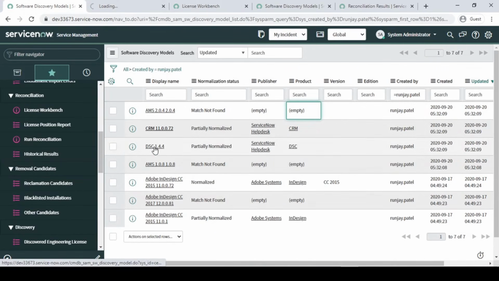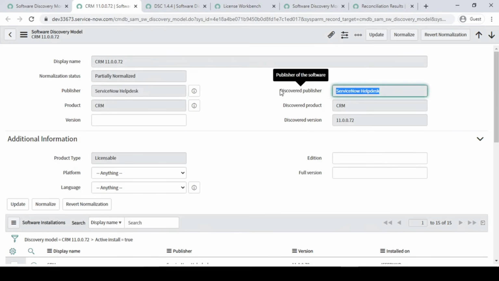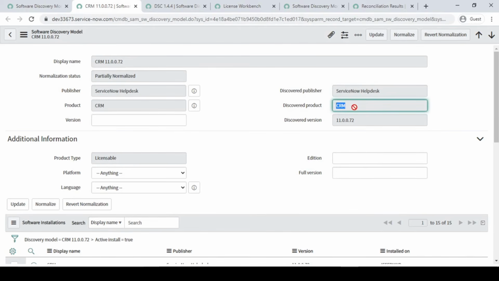So let me just open this, right? Once you open it, here it will say partially normalized, right? So here the CRM is there, product is also there, and this is done by the discovery. On the left side the publisher is ServiceNow, this is done by the discovery. So discovery also says we have a publisher called ServiceNow help desk. Under that publisher we have a CRM, and the version they have discovered is this. So this should be automatic, right?